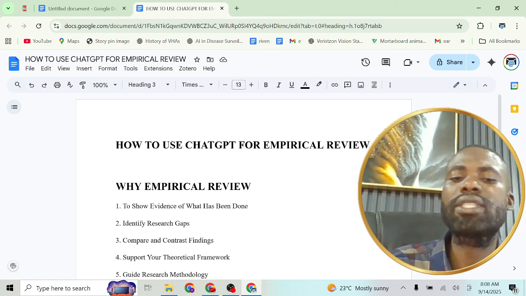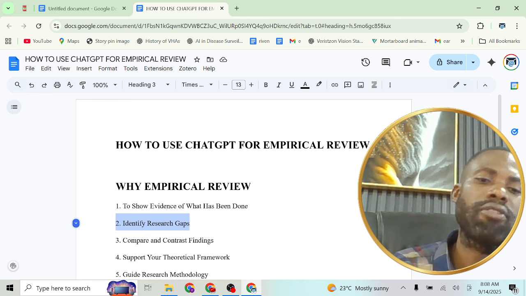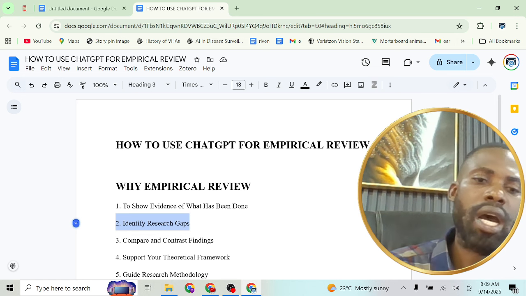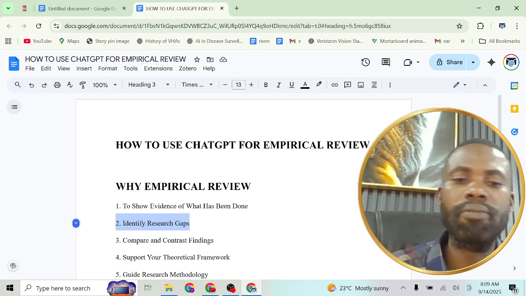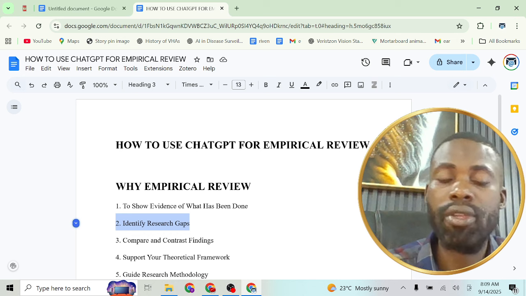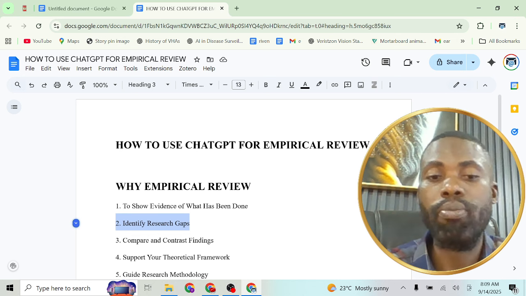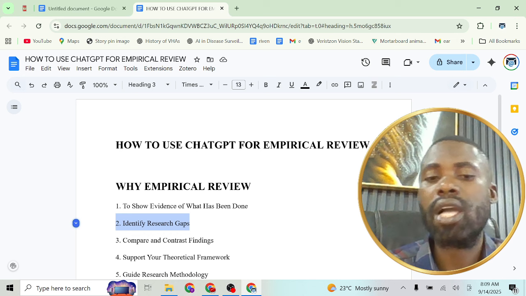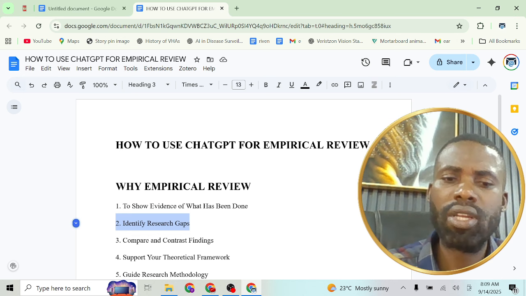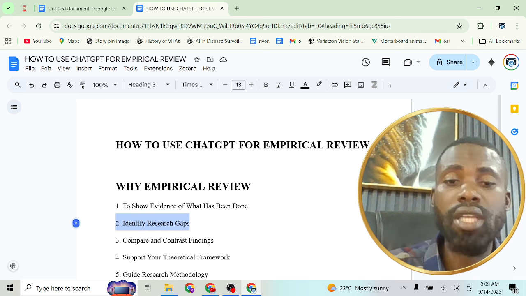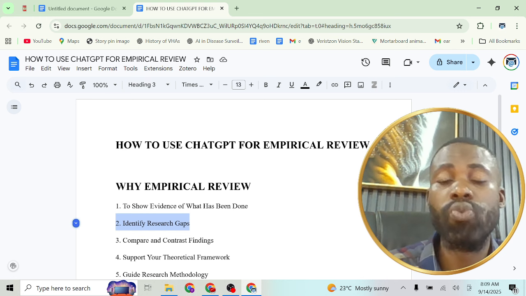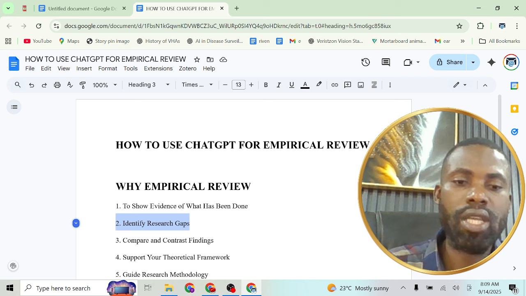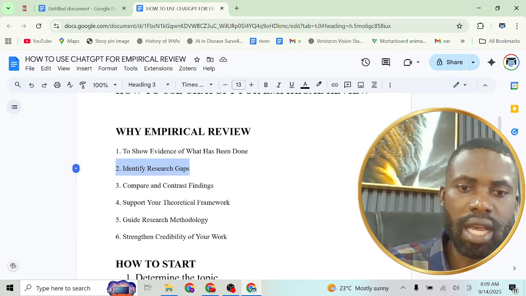Then number two is to identify research gaps. When you have reviewed what other people have done, the evidence of what has been done, in the process you will actually identify research gaps. Research gaps can be methodological gaps, population gaps, conceptual gaps, theoretical gaps, or any other. There are so many others. Maybe I will do training on the area of research gaps, so that we all benefit from it. So reviewing literature, empirical review, will actually help us identify research gaps.